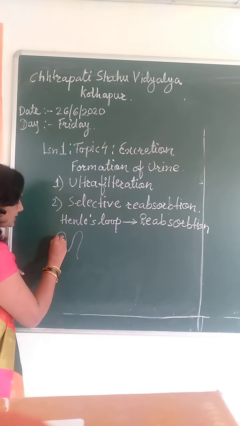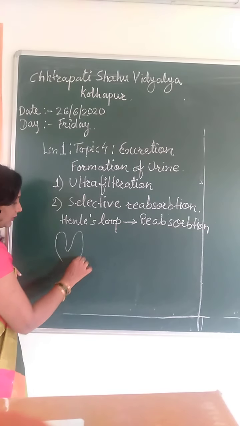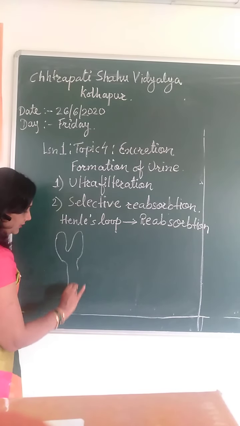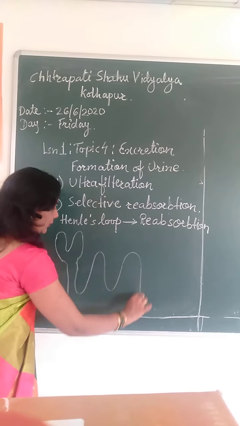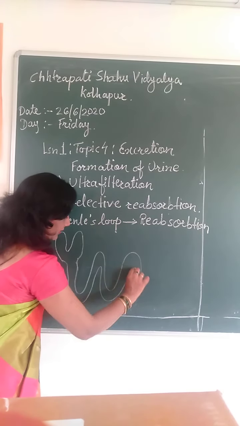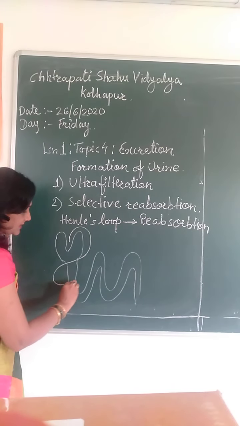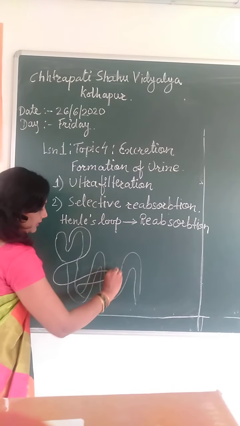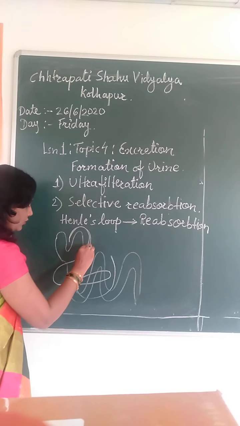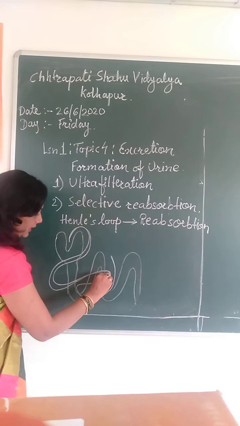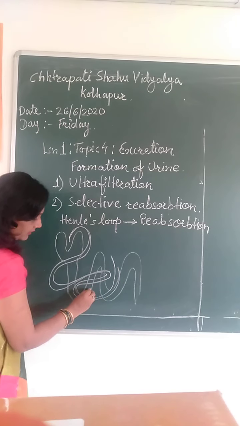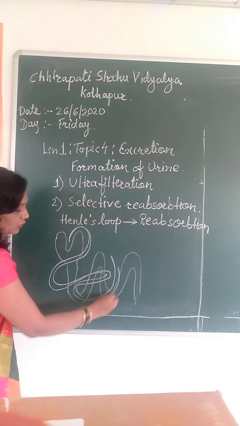remembered, this is the Bowman's capsule where the glomerulus is, this is the tubule, and from here the renal vein extends down and gets coiled upon the Henle's loop. Right here at the Henle's loop it gets coiled.